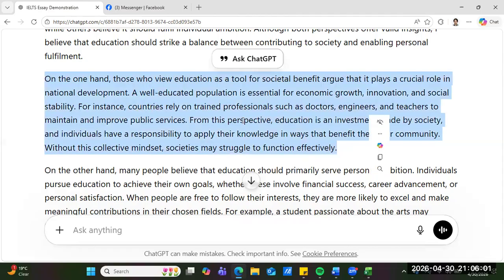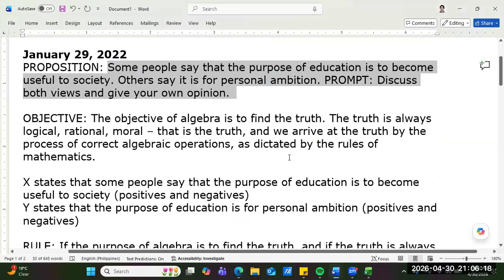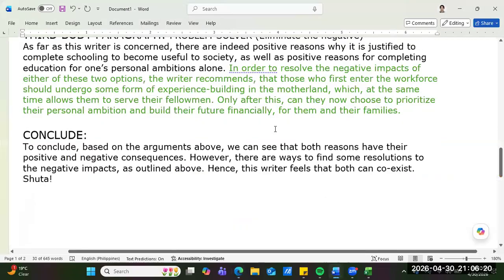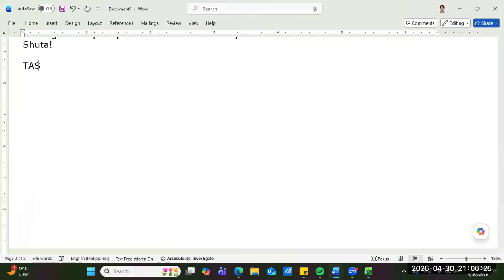Primarily, remember we talked about task response and coherence and cohesion, right? Task response refers to your arguments, and then coherence and cohesion refers to how you organize the arguments in an essay. That's why we have paragraphs, right? First body paragraph, second body paragraph.